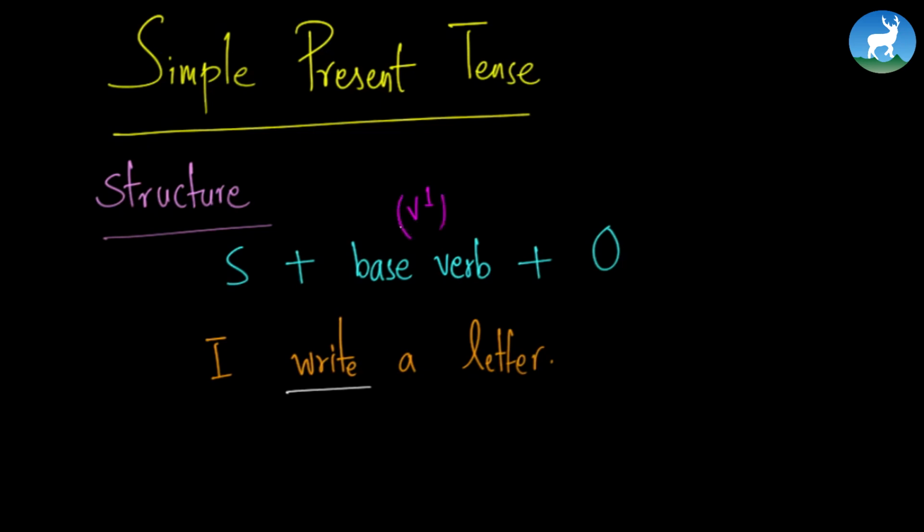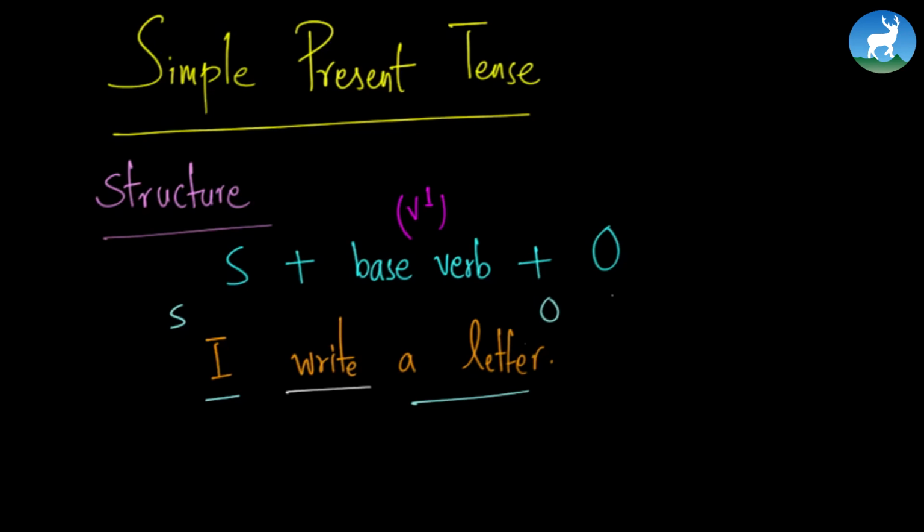So that is the basic structure, right? Let's look at the sentence once again. The I is the subject and a letter is in fact the object. And what we have in between subject and object, as a bridge or more like a connector, is the base verb. So base verb acts as the bridge or the connector between subject and object.